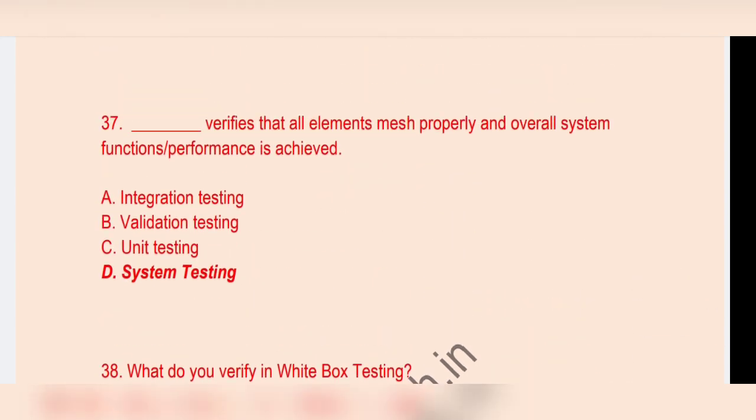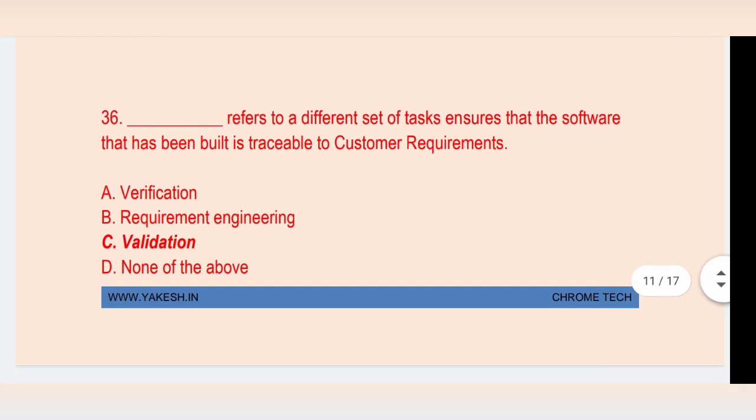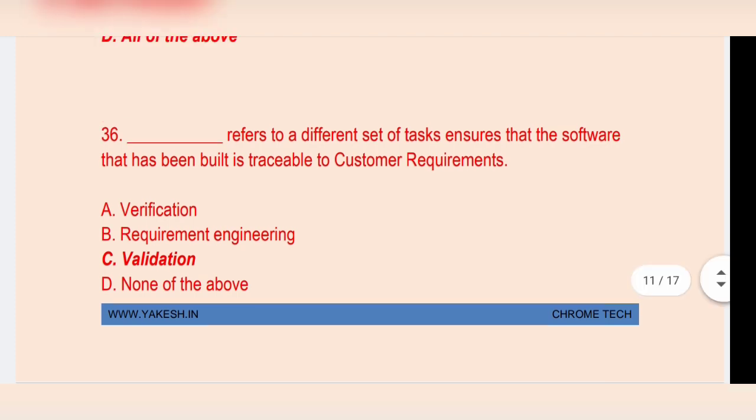System testing verifies that all elements mesh properly and overall system performance is achieved. Validation refers to a different set of tasks that ensure the software that has been built is traceable to customer requirements.